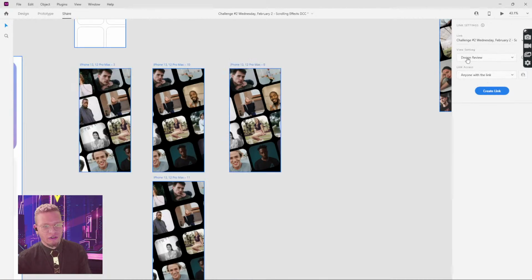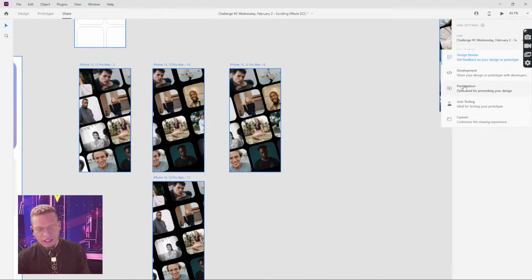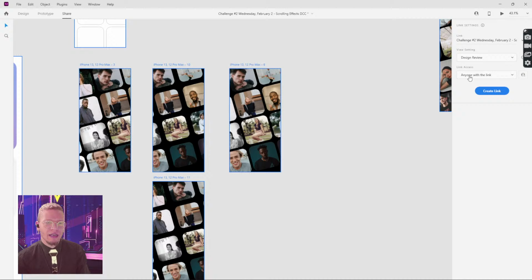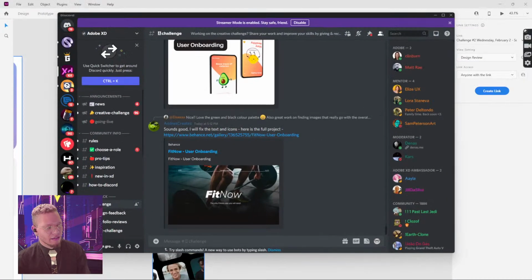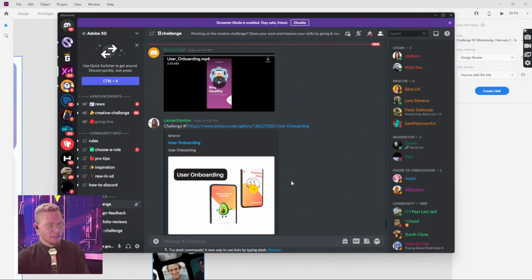You want to make sure that your view settings are on design review or presentation, whichever. Make sure that your link access is anyone with link can access, and you just press the create link button, and you can pop that into our beautiful Discord in our feedback and challenge section.